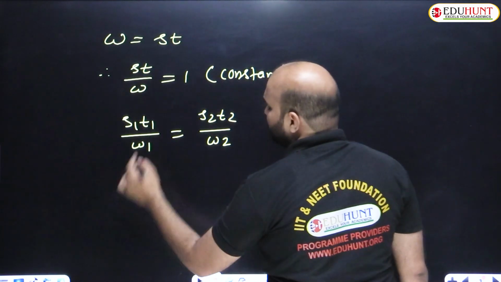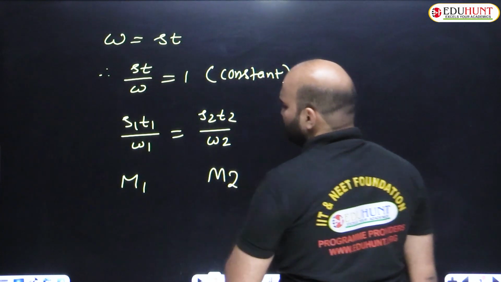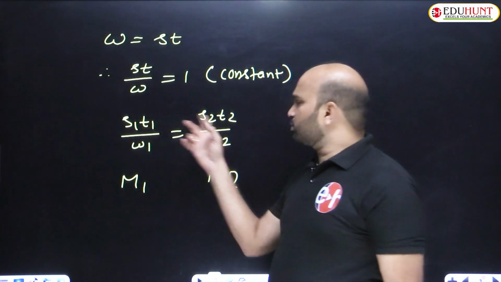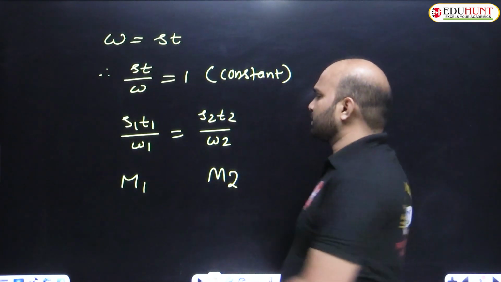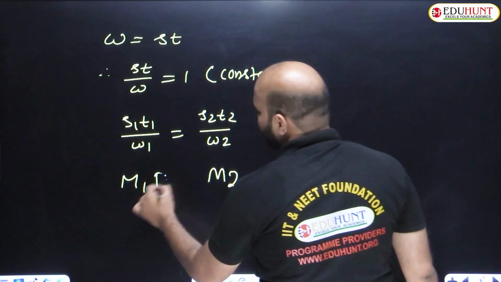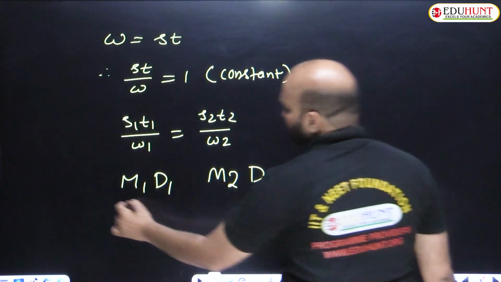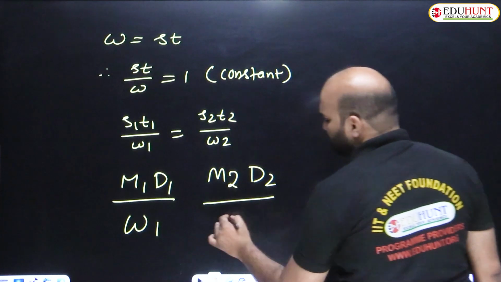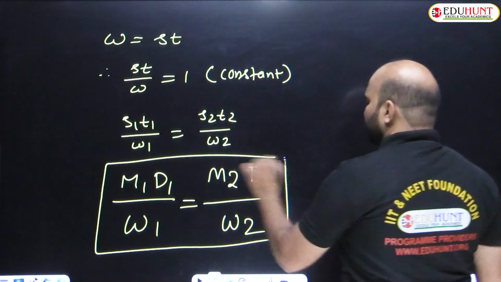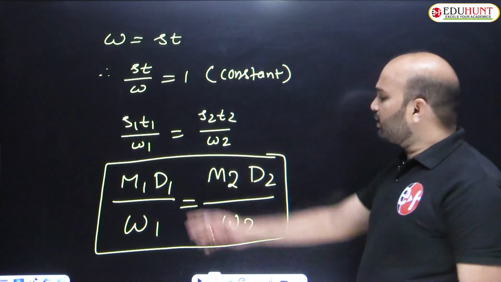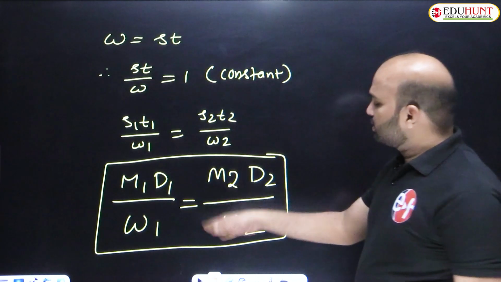Here S1 and S2 are strength. What I am taking in their place is M1 and M2. These two, S1 and S2, represent strength, replaced with M1 and M2. T1 and T2 are times, replaced by D1 and D2. W1 is a work, W2 is the second work. Now this is the chain rule formula. M1 men can do W1 work in D1 days, which equals M2 men can do W2 work in D2 days. This is the chain rule formula.